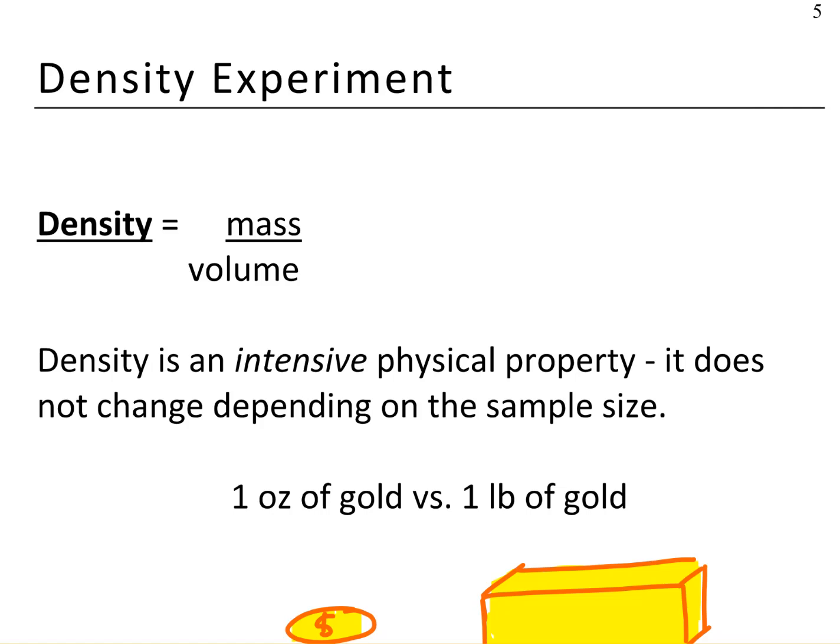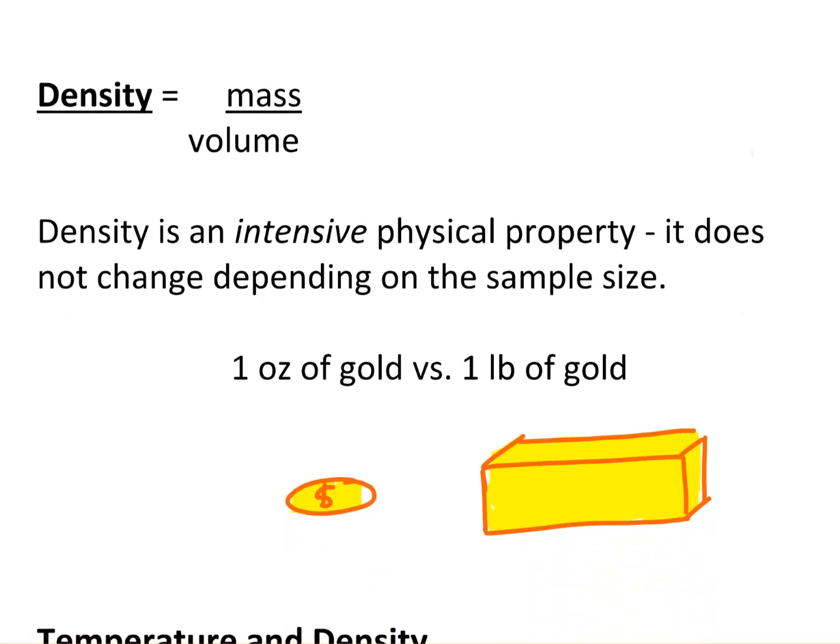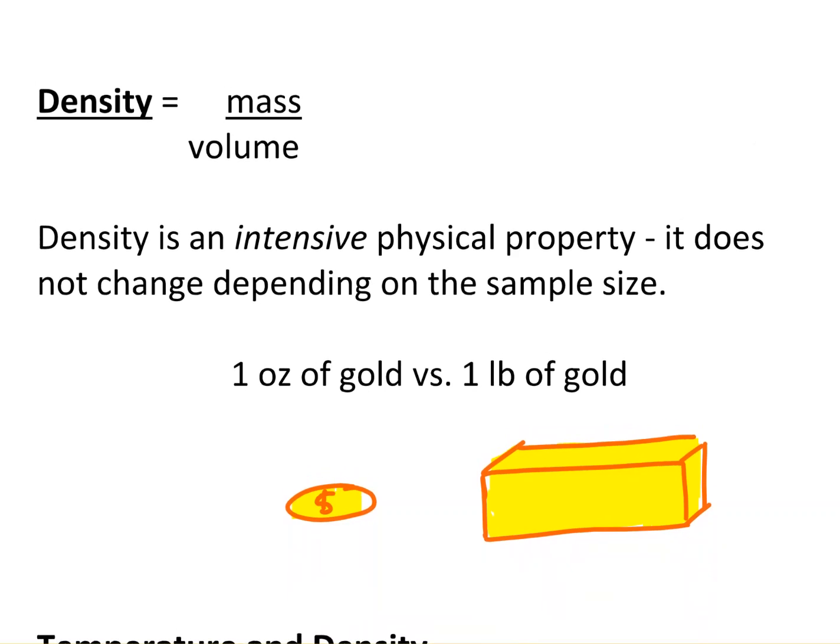Density is an intensive physical property. That means that the density of a substance is the same no matter what the sample size is. Now we will see how density can vary with temperature, but if the temperature is set, it doesn't matter how big of a piece of the material that you look at. As long as it's the same substance, the density is the same.